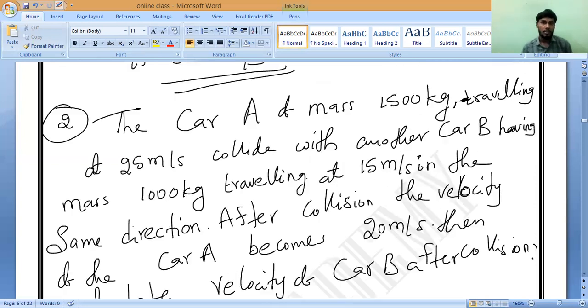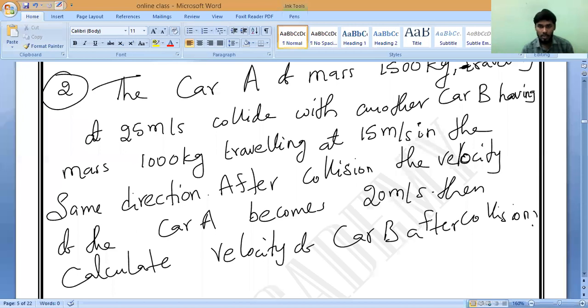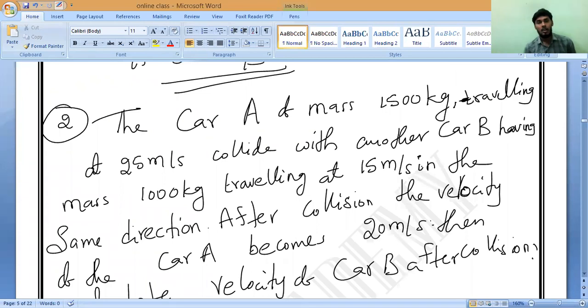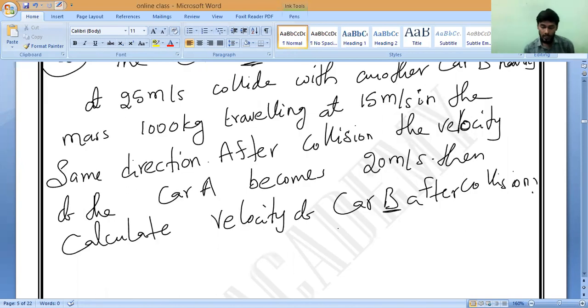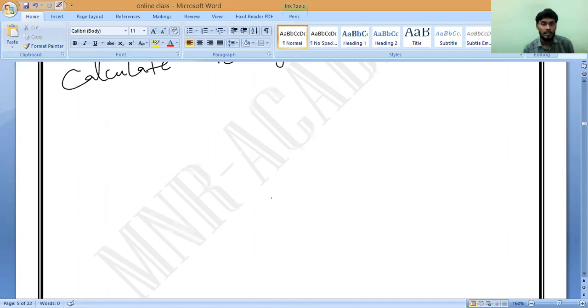Question looks very big, but it will make the diagram very easy. Can you say the diagram data, please? All of you read the question and note down the question. I will give the time. This is the question. Totally, how many bodies are given? Two bodies, car A and car B. Please, all of you speak, all of you communicate. That is what I want.